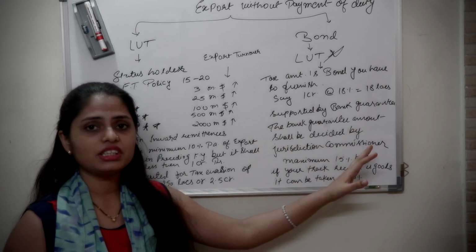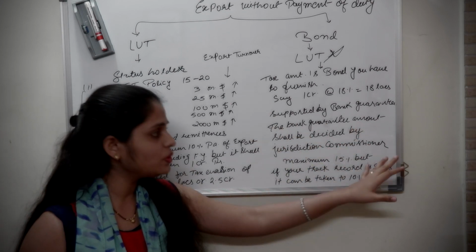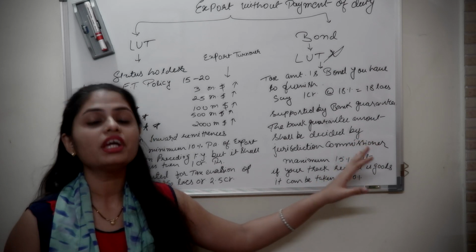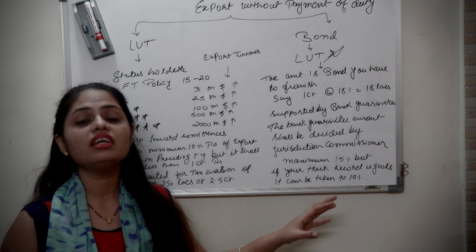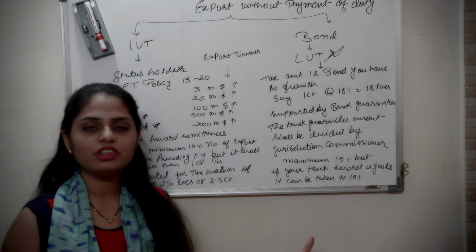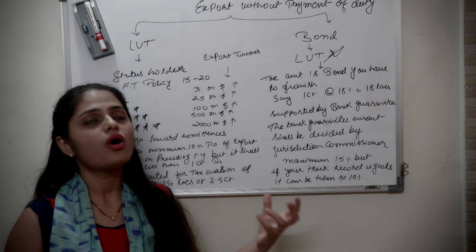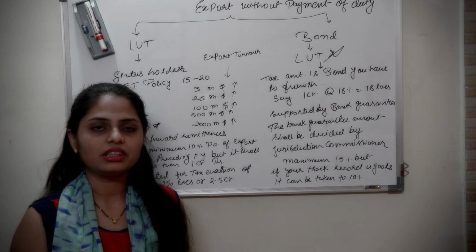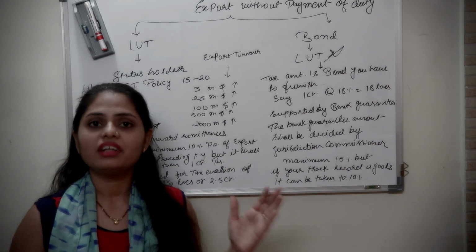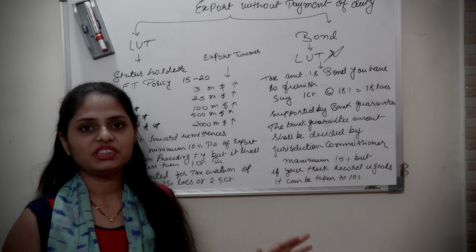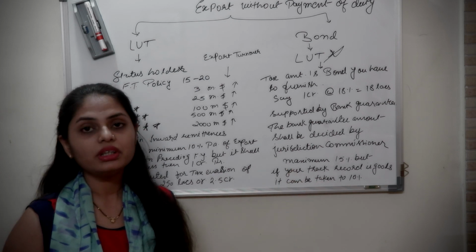The maximum percentage is 15%, but if your jurisdictional commissioner has faith and trust in you, if you have a good track record, he can minimize this guarantee percentage. He can take it to 10% or lower, say 7 to 8% or 6%, or he may also say 0%, if you have a good track record. In this law, the maximum percentage is given, not lower percentages. Minimum percentage is not given.